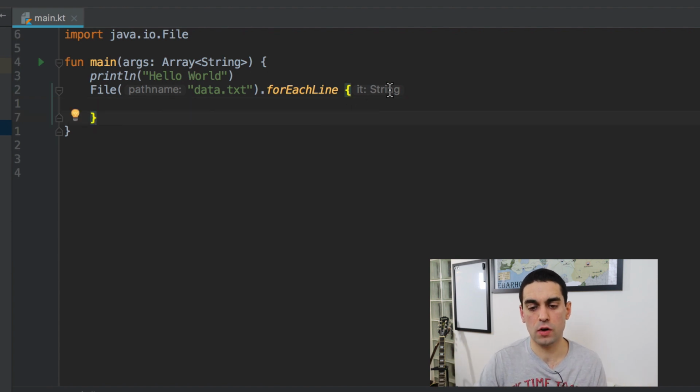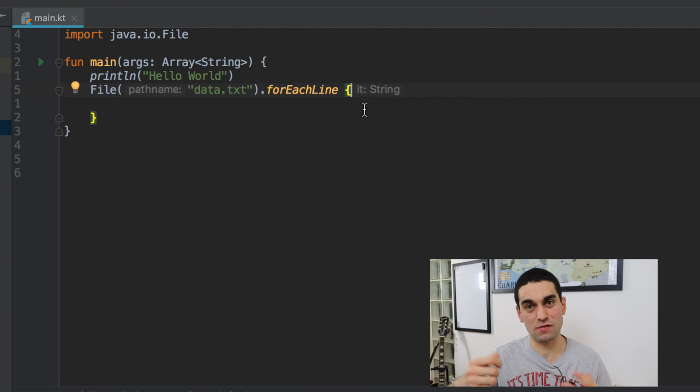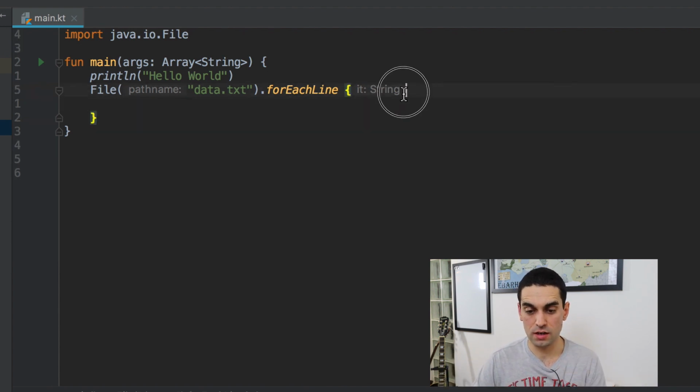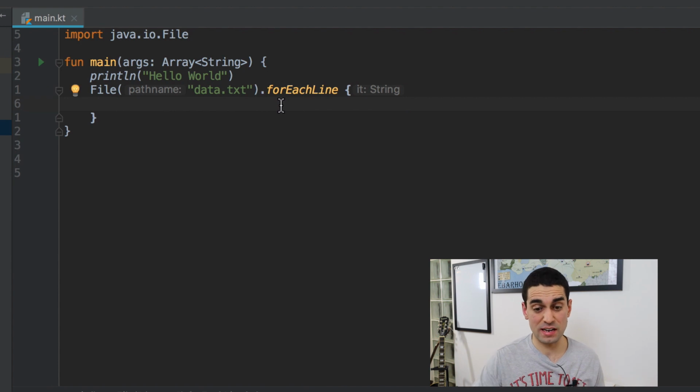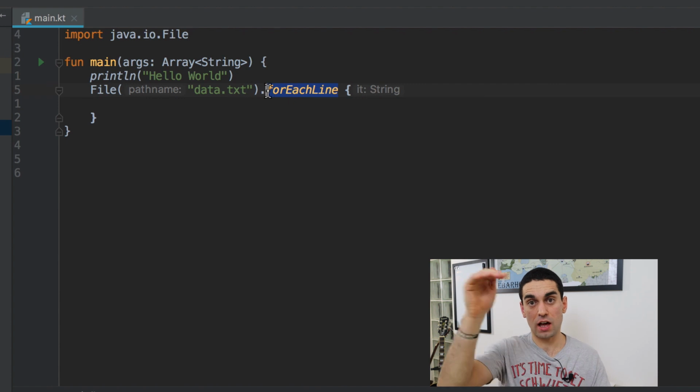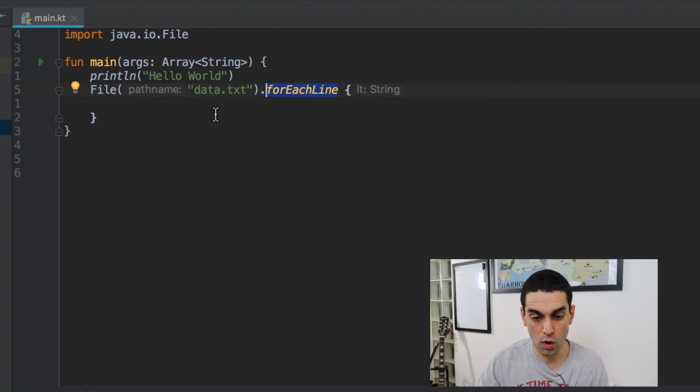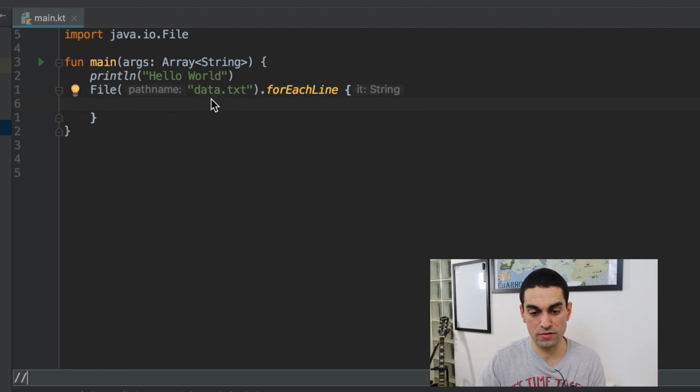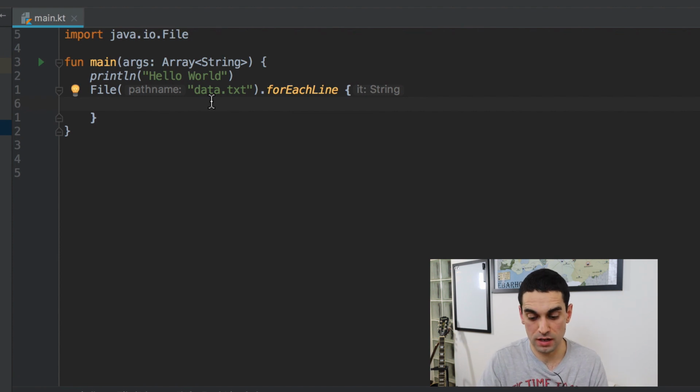In Kotlin, in blocks of code like this, like the looping code or the while code or the let codes, anything like that, the it reference is the actual reference to the individual object in that instance. So it's a string. You can see the IntelliJ IDE has told me it's a string. It refers to the line that I'm on at the moment, and it's going to loop each line in that file and do whatever is in this block of code that I tell it to do.